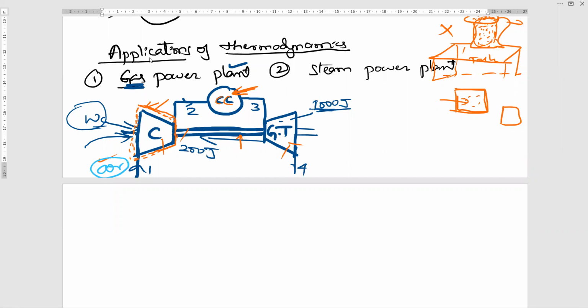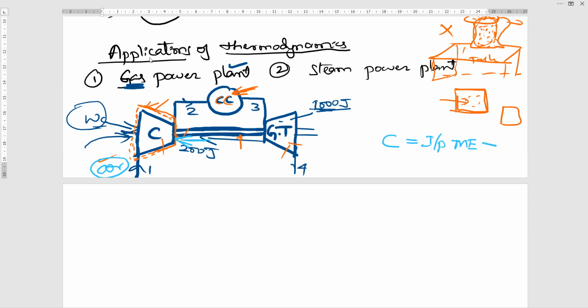Which energy are you supplying to the compressor? It may be mechanical energy or heat energy. Out of the two, which energy? Here I am supplying mechanical energy, sir. Very good. For the compressor, the input energy is mechanical energy.